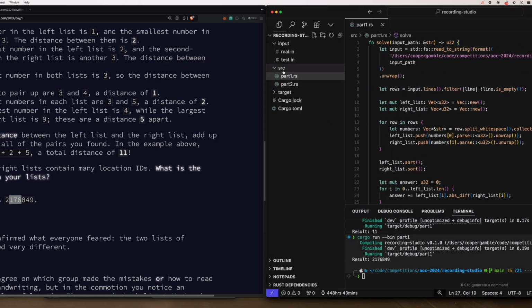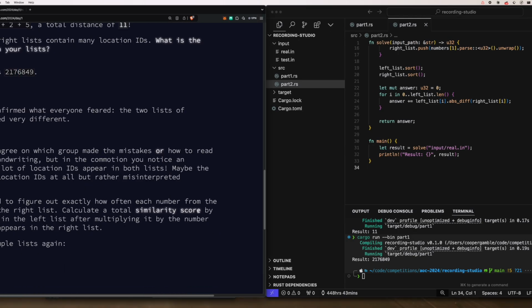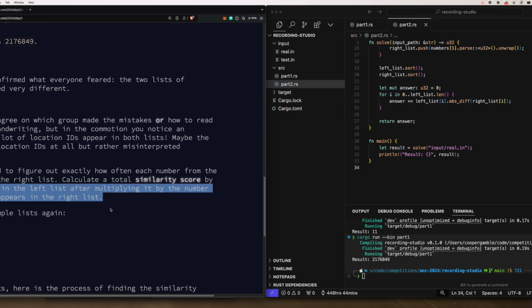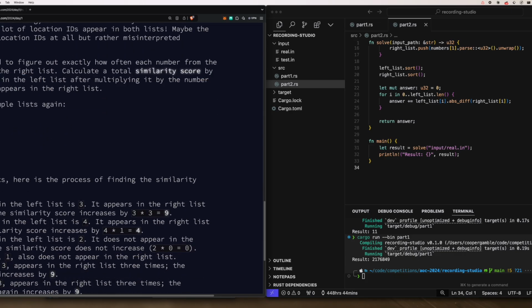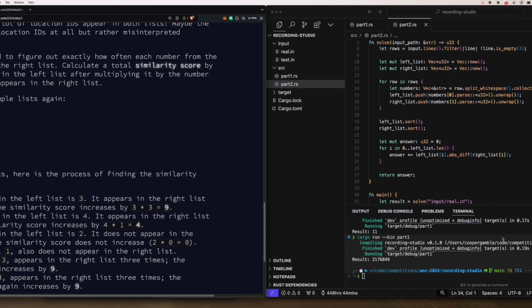And I'm just going to copy our code from part 1 over into part 2. Let's see how different part 2 is. So part 2 is asking us to calculate a similarity score by adding up each number in the left list after multiplying it by the number of times that it appears in the right list. For example, the first number in the left list is 3. It appears in the right list 3 times, so the similarity score increases by 3 times 3. All right, I think that makes a pretty straightforward implementation.